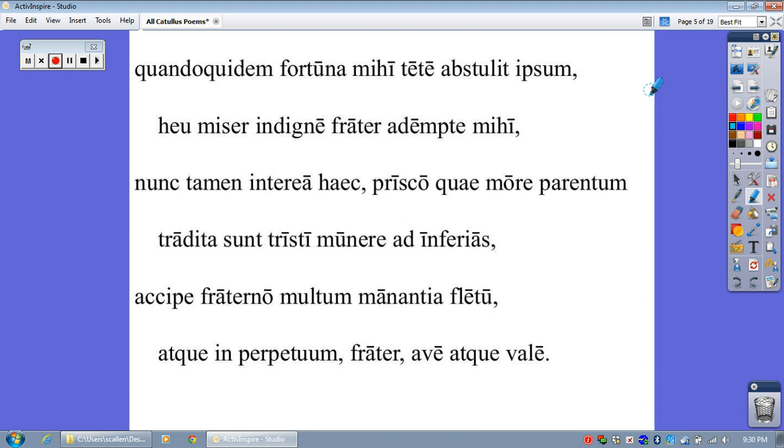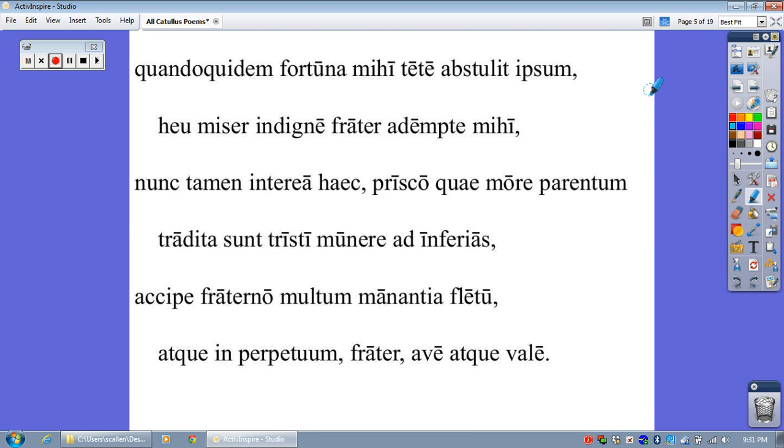Quando quidem fortuna mihi tete abstulit ipsum, heu miser indigne frater adempte mihi, nunc tamen interea haec, prisco quae more parentum tradita sunt tristi munere ad inferias, accipe fraterno multum manantia fletu, atque in perpetuum frater ave atque vale. Very famous phrase there, ave atque vale, is how he ends this very sad poem.